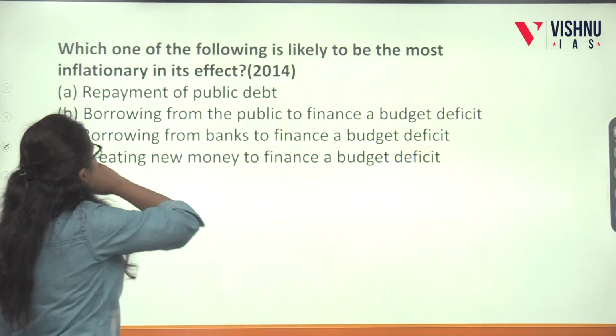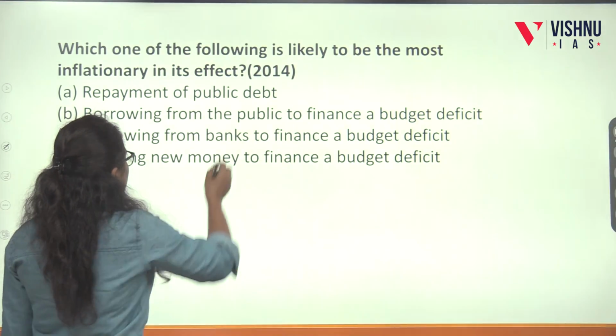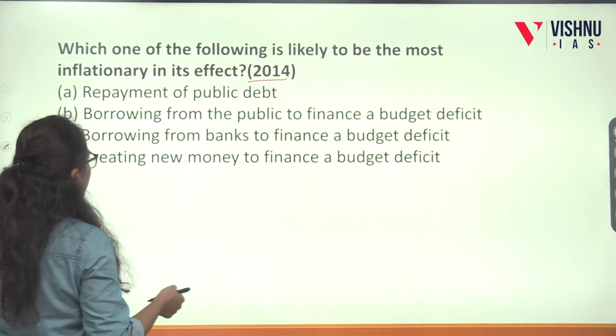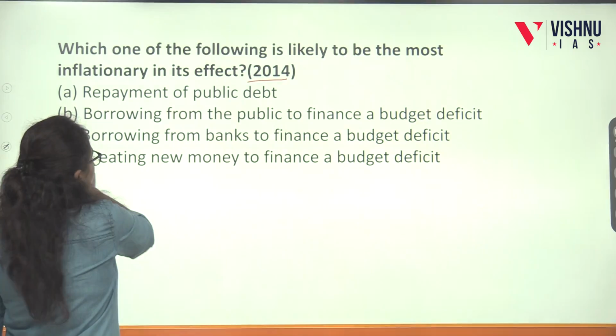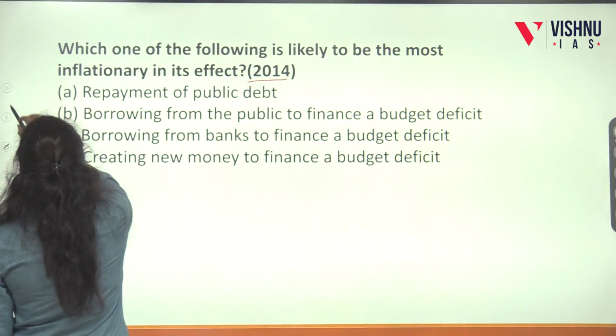Then comes: which one of the following is likely to be the most inflationary in effect? Actually, this question was repeated in 2013 and it again came in 2014. That's why previous year questions are very much important. For this question, we already saw creating new money to finance the budget deficit will be the answer.